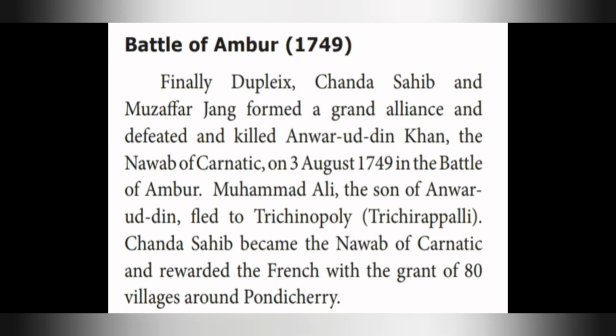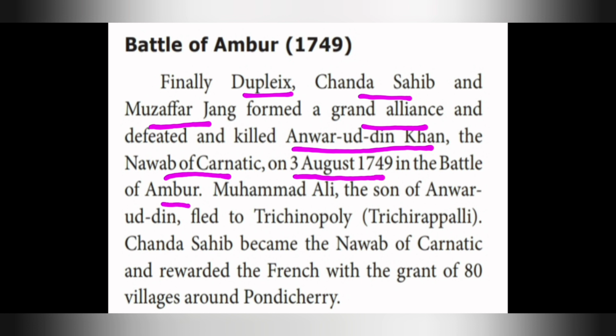Next one is the Battle of Ambur. Finally, Dupleix, Chand Sahib and Muzaffar Jung formed a grand alliance and defeated and killed Anvaruddin Khan, the Nawab of Carnatic, on 3rd August 1749 in the Battle of Ambur. So finally, three persons joined together. Who were they? Dupleix, Chand Sahib and Muzaffar Jung. They formed a grand alliance and killed Anvaruddin Khan, the Nawab of Carnatic, in the year 1749, August 3rd, in the Battle of Ambur.